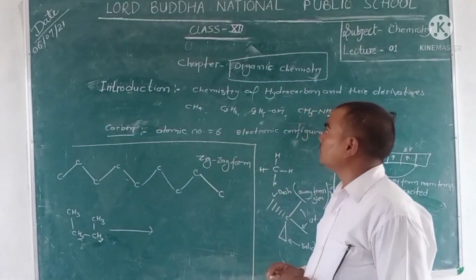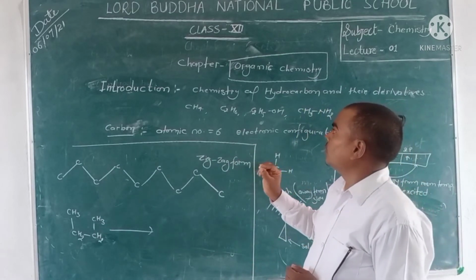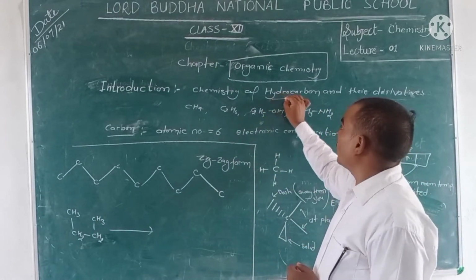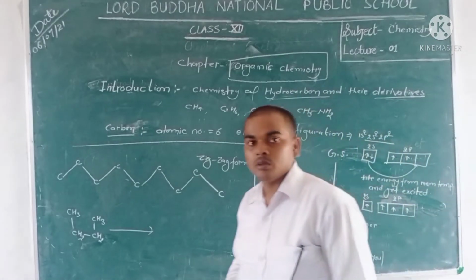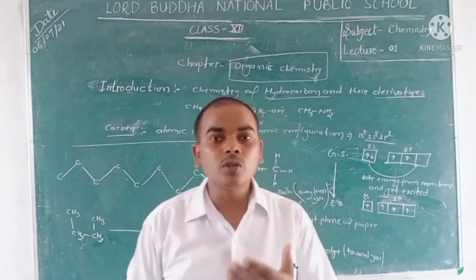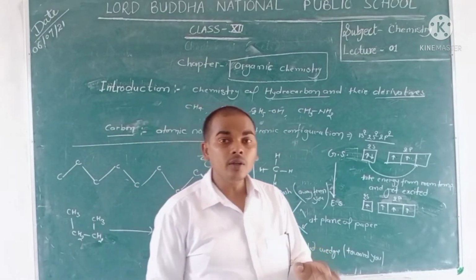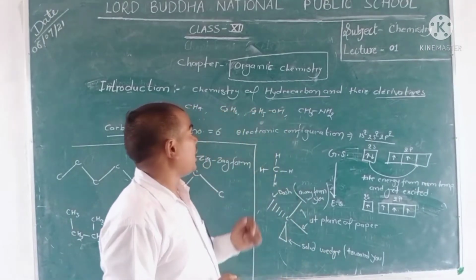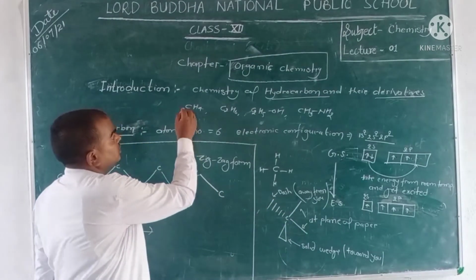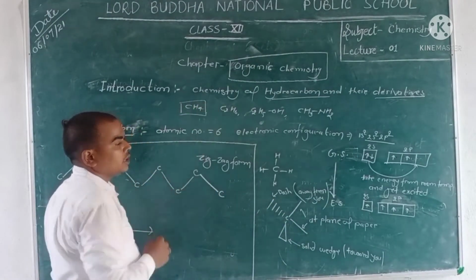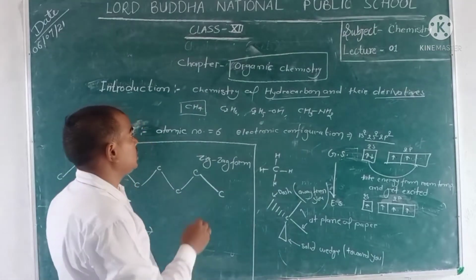Organic chemistry is the chemistry of hydrocarbons and their derivatives. Hydrocarbon means hydrogen and carbon, like CH4, that is methane.